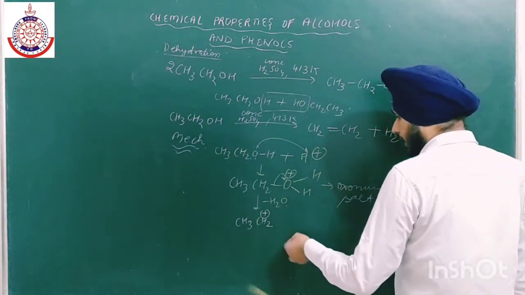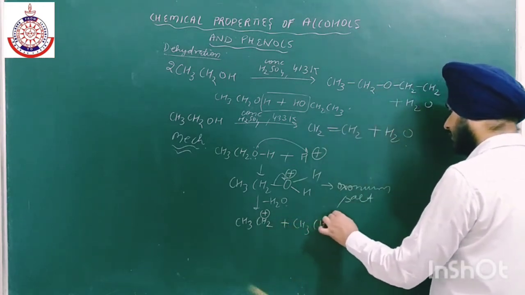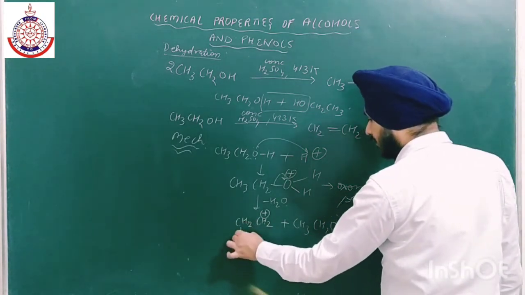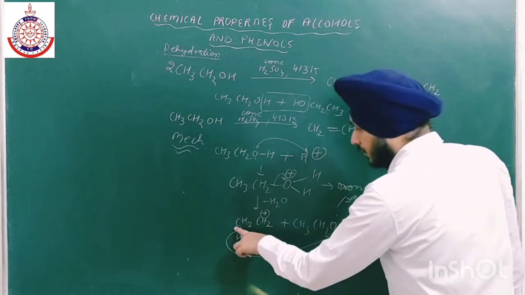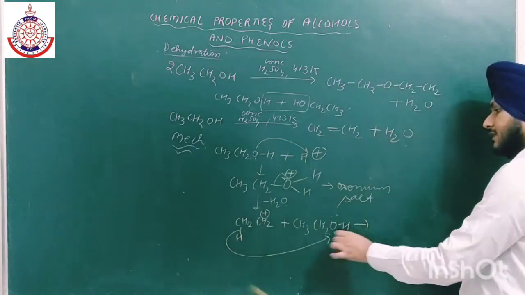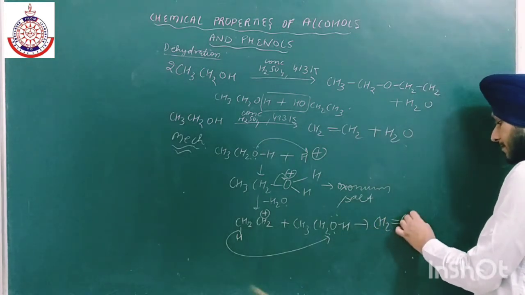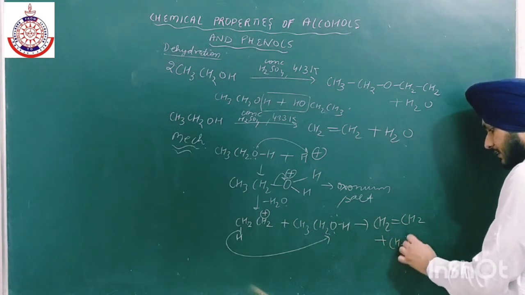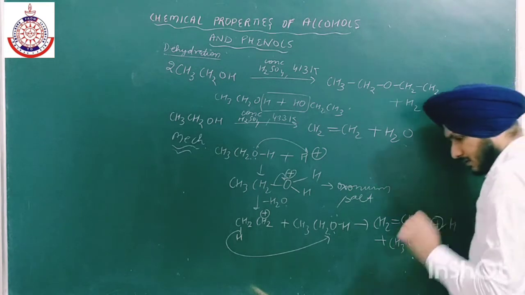Now again the second molecule of ethanol will act as a nucleophile and abstract the hydrogen from this carbon as H positive. On this carbon we get a negative charge, and the positive charge on the adjacent carbon will form a double bond, and we will get CH3CH2OH with positive charge on the oxygen.